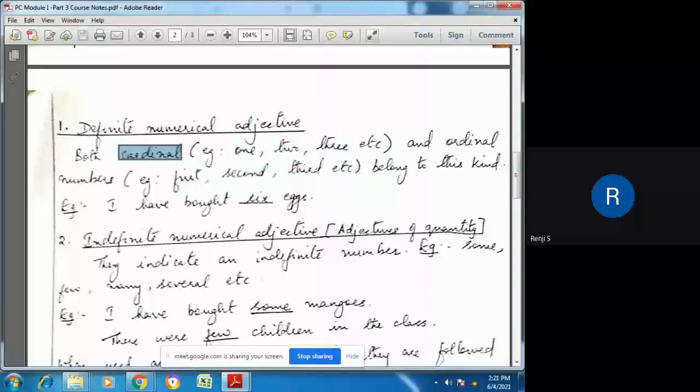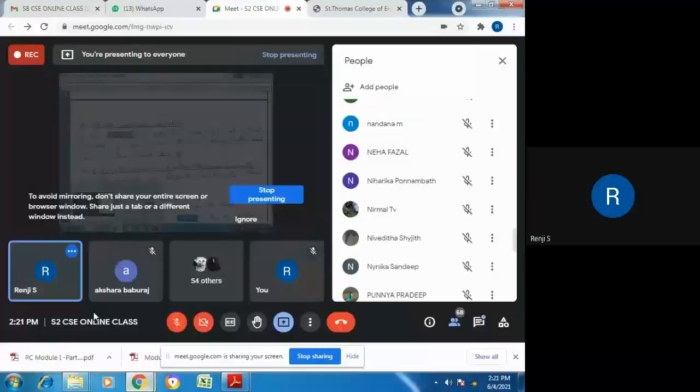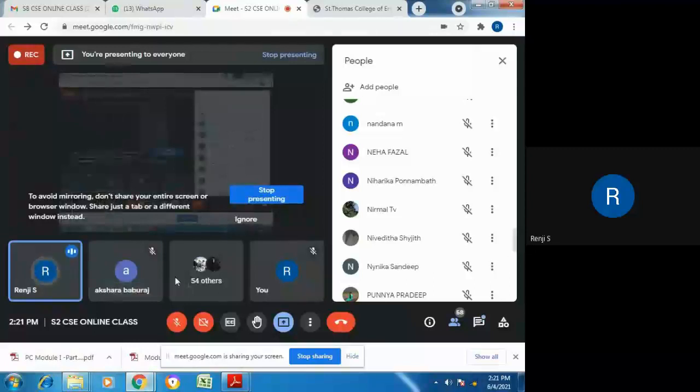Did you understand the difference between cardinal and ordinal numbers? The numbers in the sequence 1, 2, 3, etc. are known as cardinal numbers. And when we speak of position, like first, second, third, fourth, fifth, sixth, etc., they are called ordinal numbers because they give us a particular order. Is it clear to you?